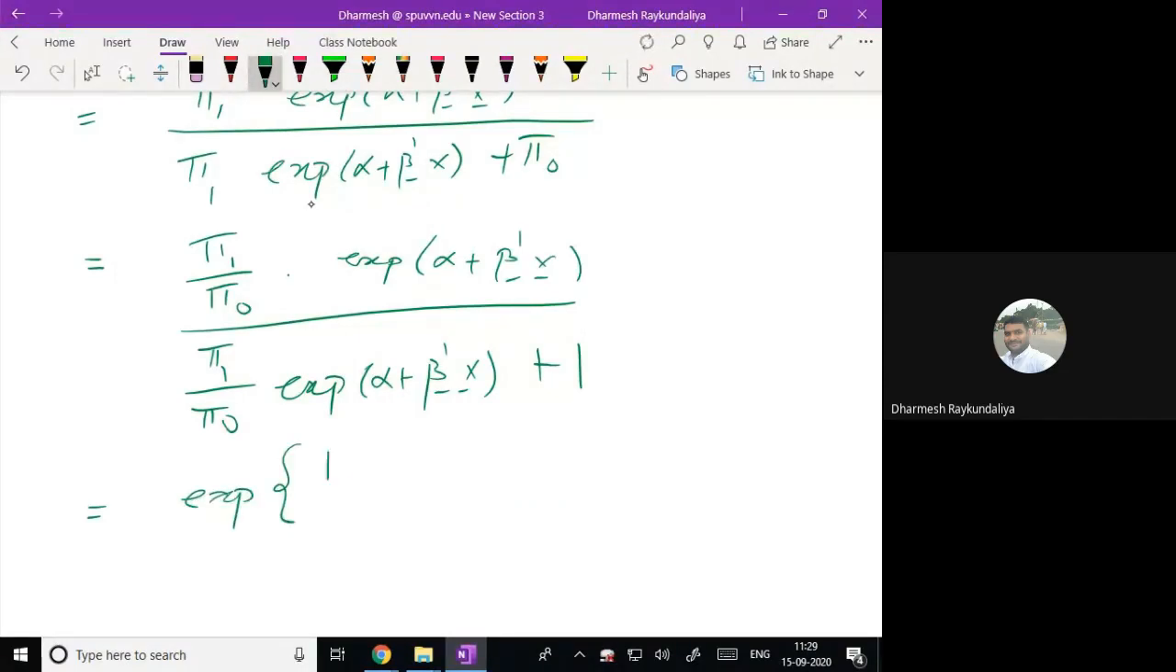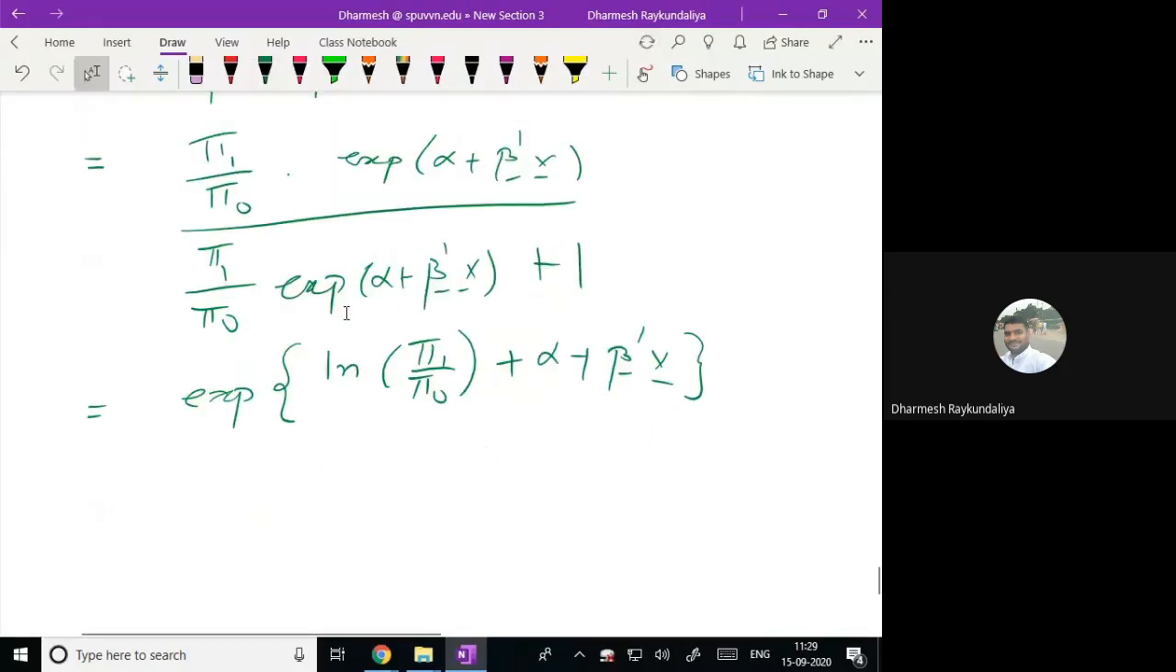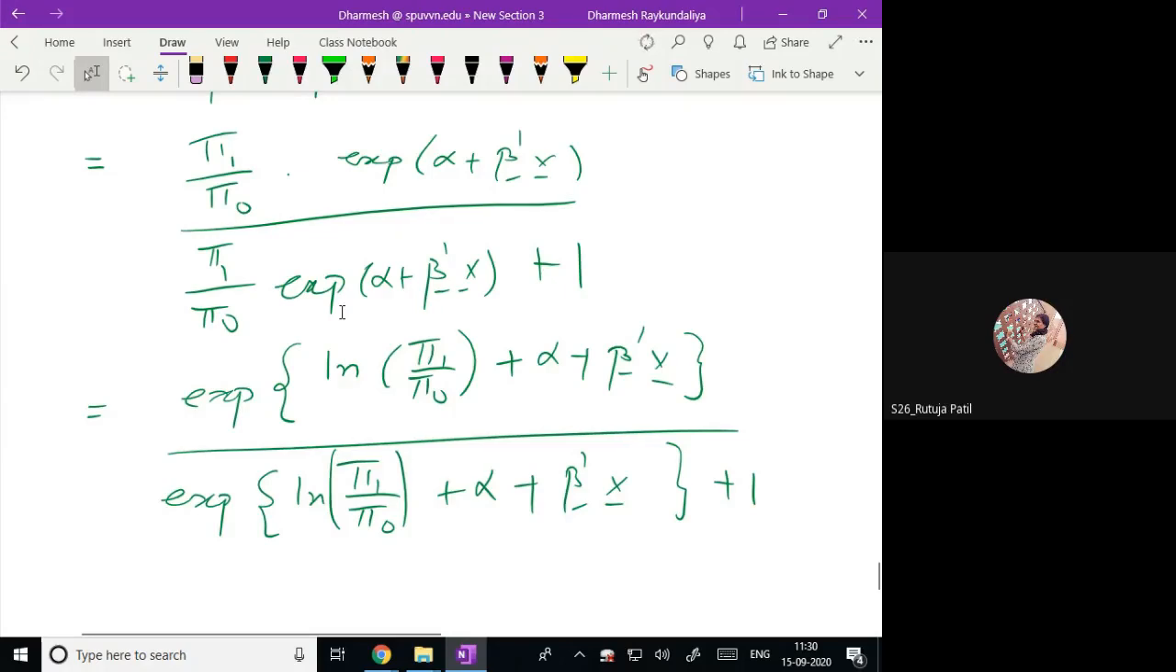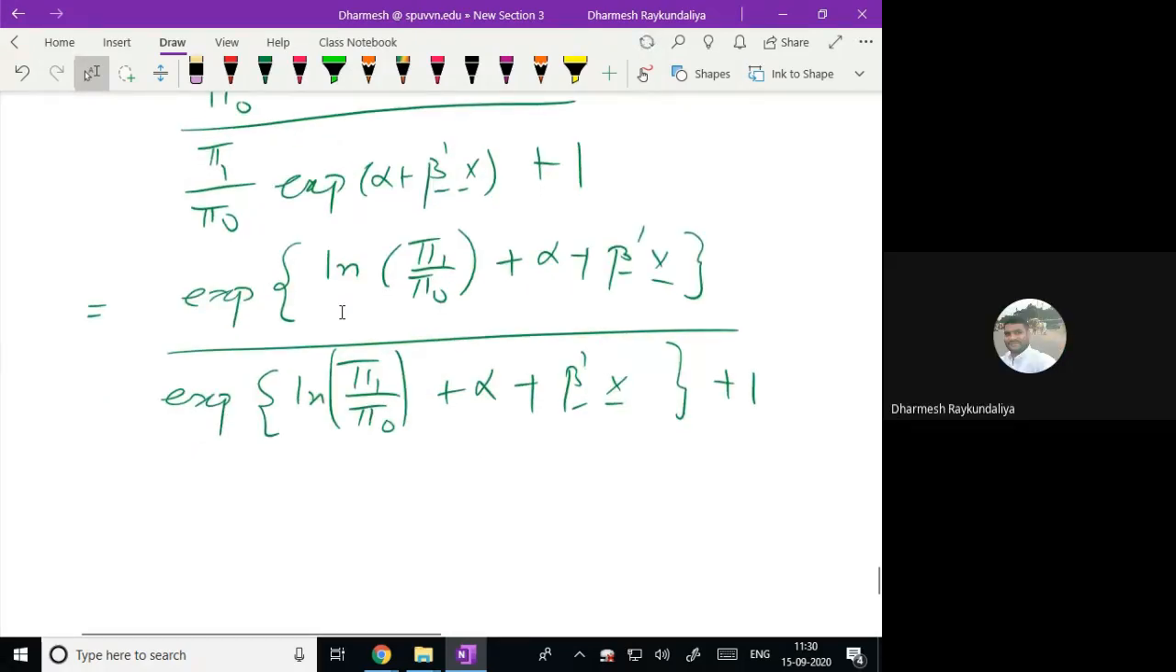If I take it inside, what happens? I can write it as log pi 1 upon pi 0 plus alpha plus beta dash x. When it goes into the exponent, we took the log. So: exponent of ln pi 1 upon pi 0 plus alpha plus beta dash x, plus 1. We can write this. Yes sir.